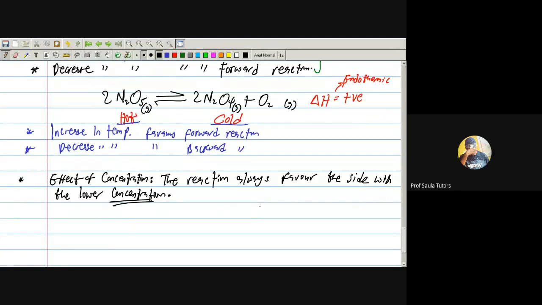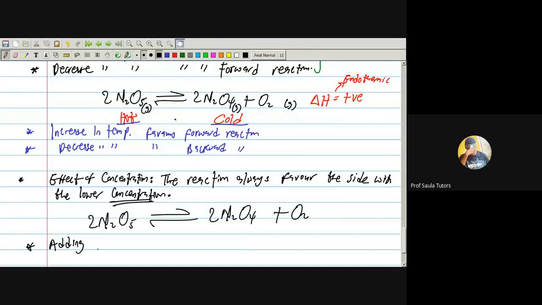That's it. So let me say, look at this upper reaction now. Let me say I'm increasing O2. It means that I'm increasing the concentration of O2. Now, everybody, let us look at this same reaction. Please don't forget, it will always favor the side with the smallest concentration. Good. Now I want to ask a question. Adding more O2, please pay attention. What did I say? Adding more O2, what happens?